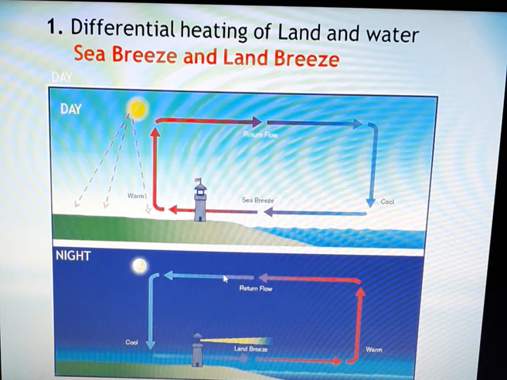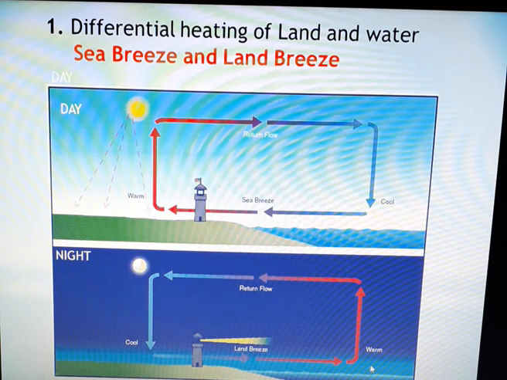Now let me explain it one more time. The land is going to lose the heat at faster rate. So it is cooled down at faster rate. As the land is cooled down, the air above it will also be cooled down, and the cool air will come down. It will sink, creating high pressure area. Now water is still warm, because water is going to lose heat very slowly as compared to land.